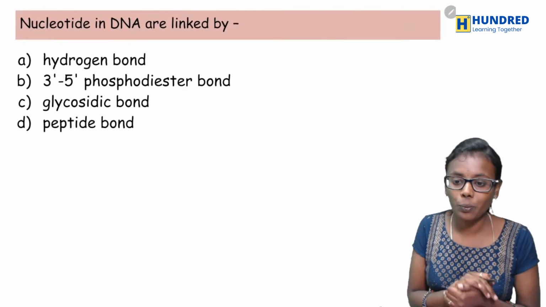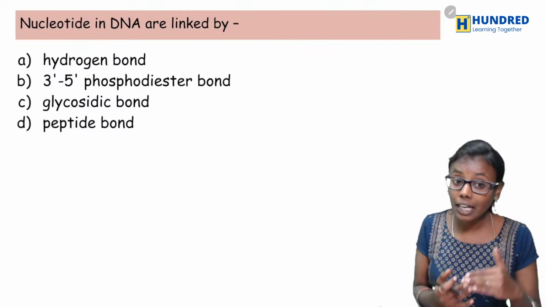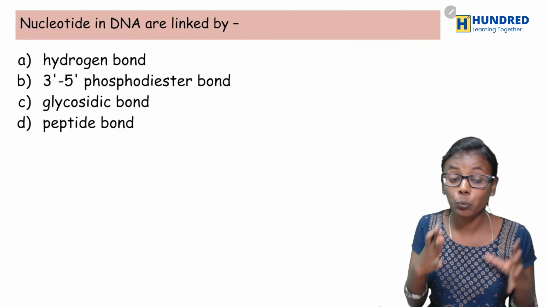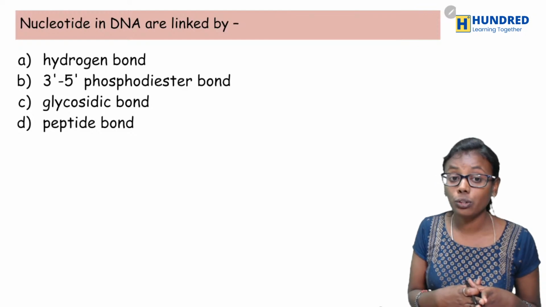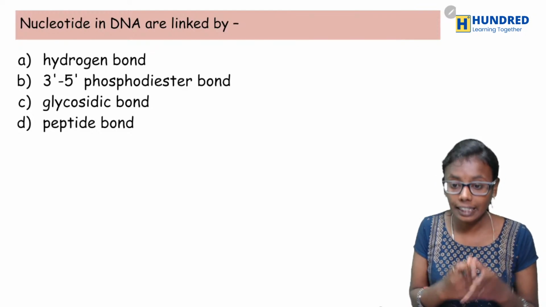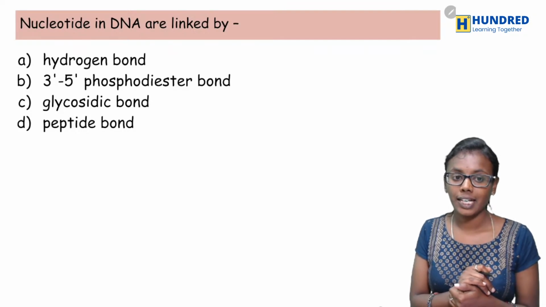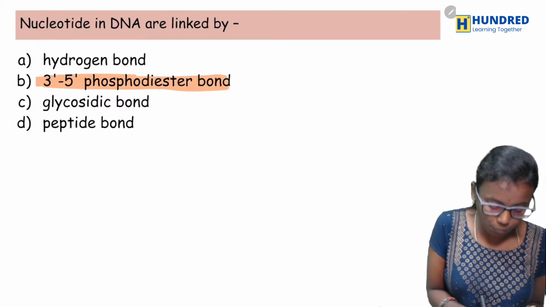Yes. And the next question is, nucleotides in DNA are linked by which type of bond? Yes, very good. 3',5' phosphodiester bond.